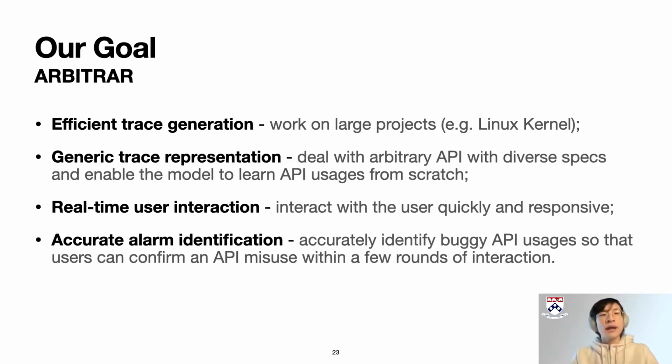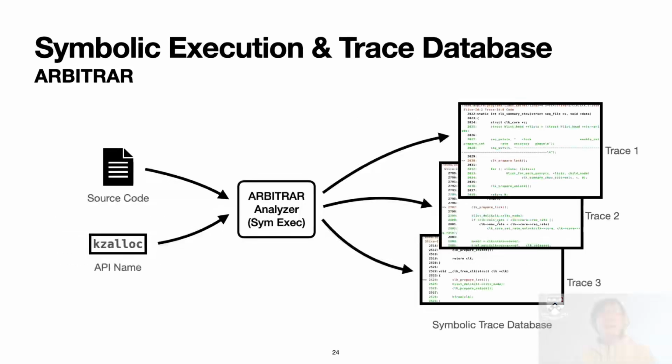And third, we should have real-time user interaction, because interacting with the user should be quick and responsive so that the user doesn't get frustrated when finding the bugs. Last but not least, we should have very accurate alarm identification. We should accurately identify buggy API usages so that the user can confirm an API misuse within just a few rounds of interaction. And the last point is actually the most important one among these 4. So how do we do it?